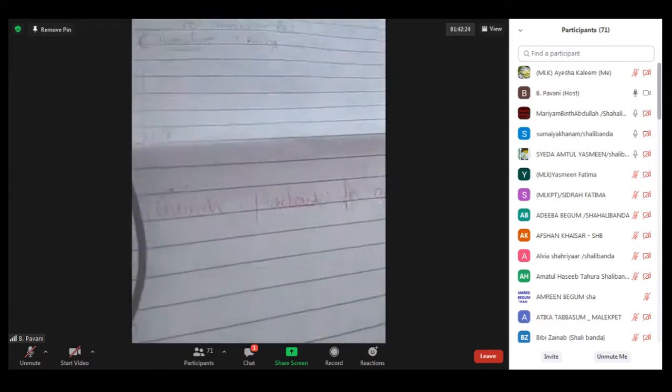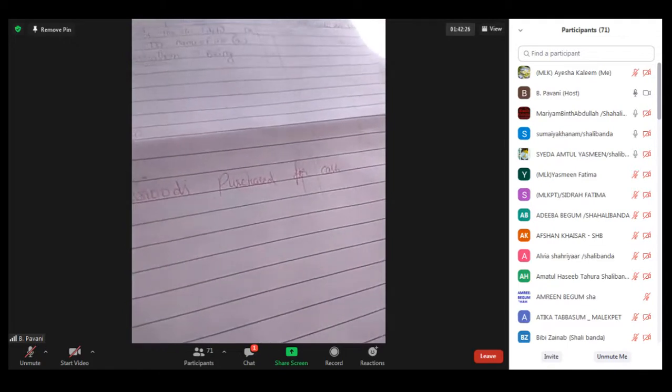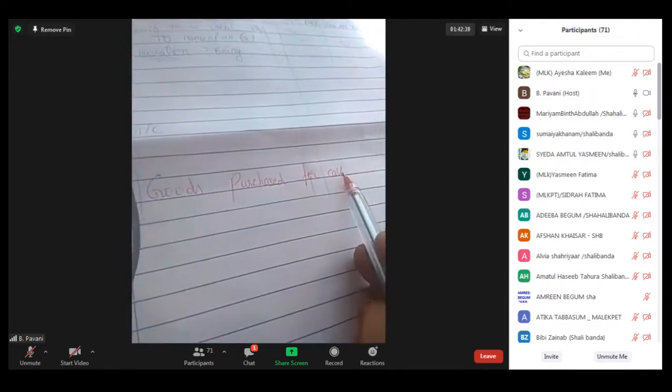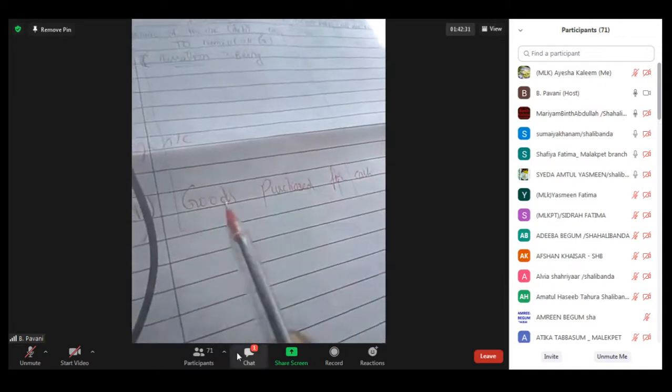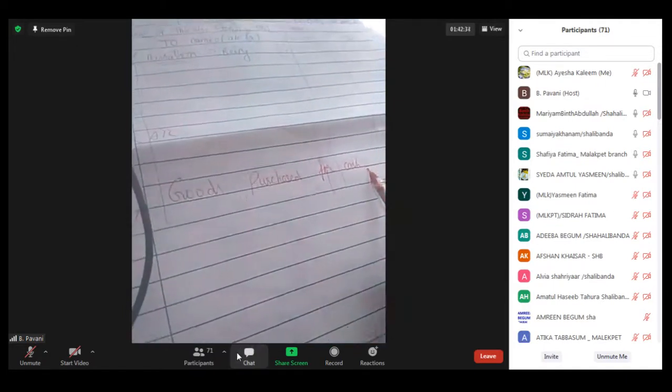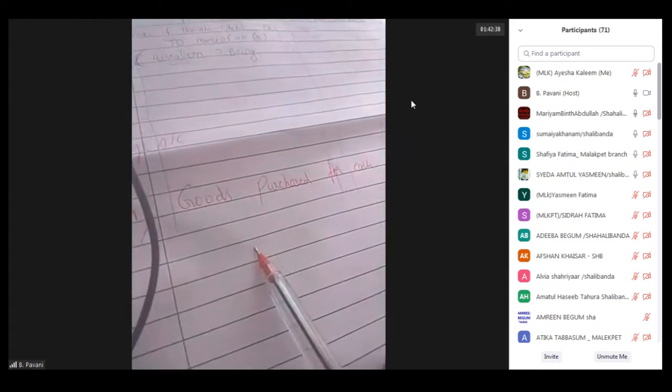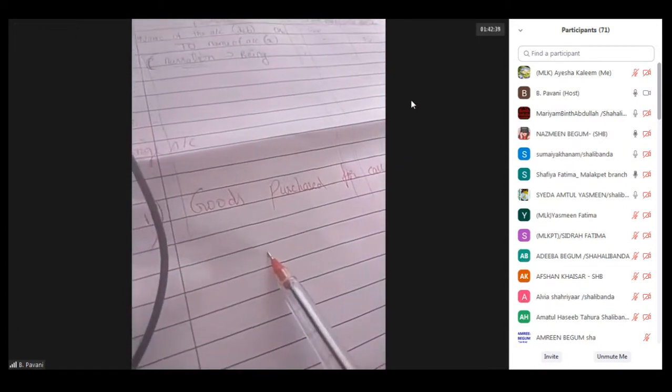Suppose the transaction is like this: goods purchased for cash. It means that we are purchasing the goods by giving cash. Your businessman is purchasing the goods for cash. So when he is purchasing the goods, what is he receiving here? Goods. Goods purchase account debited.